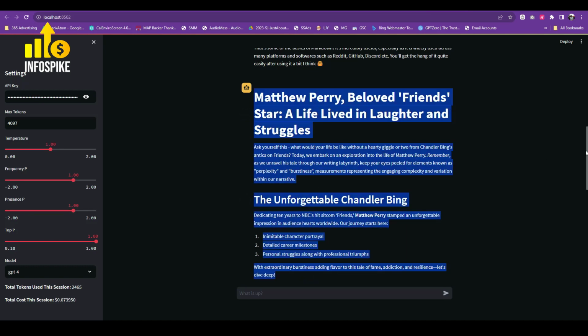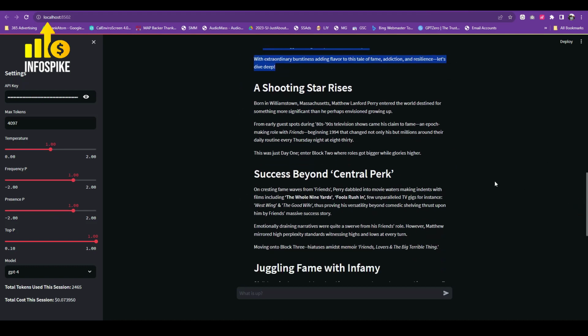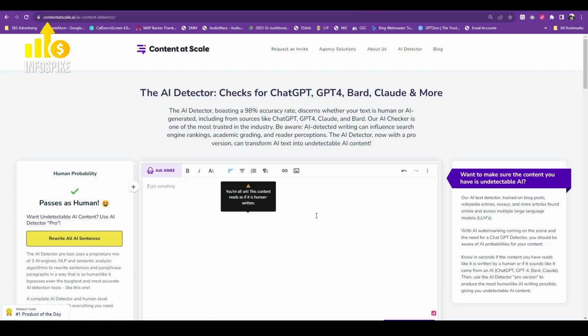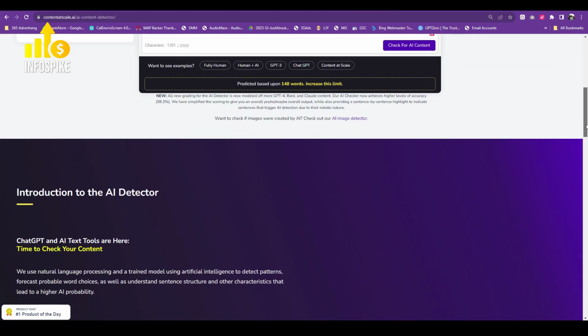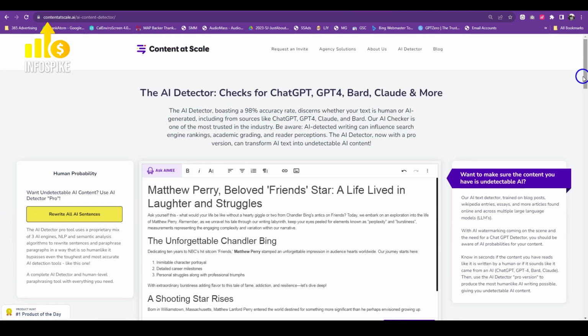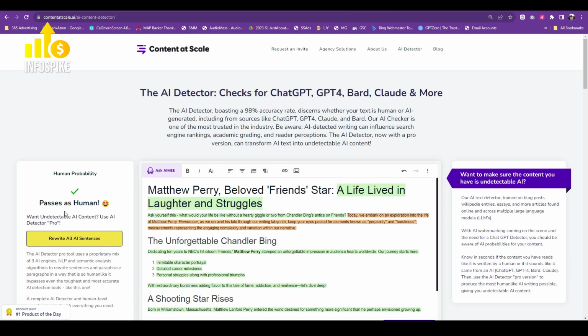I'll go ahead and plug this into another popular tool called Content at Scale. Let's plug that in and check that out as well, just to make sure another system can detect it or not. It says passes as human. Use AI Detector Pro, and that's their own promo. But anyways, it passes as human.